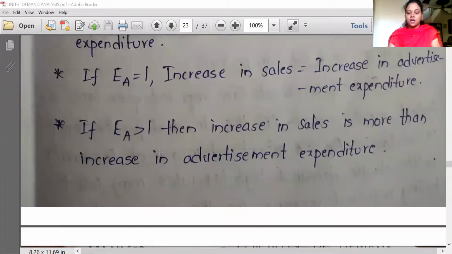So these are the other three types of elasticities of demand. Altogether we have seen the four types of elasticities of demand: price elasticity of demand, income elasticity of demand, cross elasticity of demand, and advertising elasticity of demand. Hope you have understood the basic concepts of elasticities of demand. Price elasticity of demand is generally asked as an essay question. The remaining three, cross, income, and advertising elasticities of demand, are asked as short answer questions.